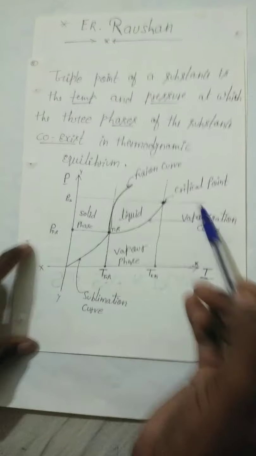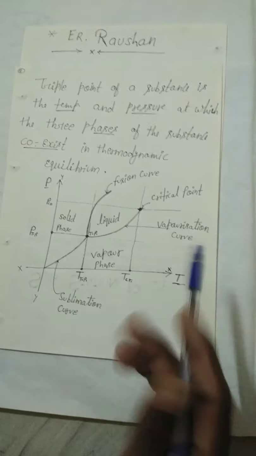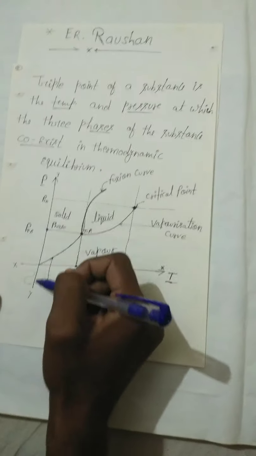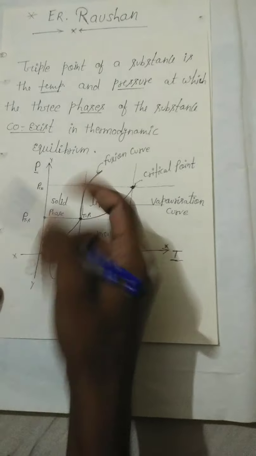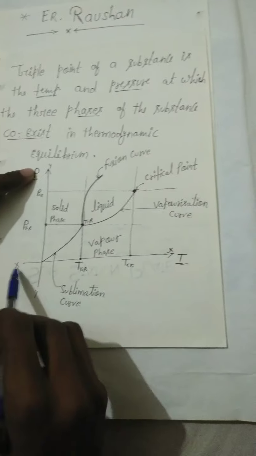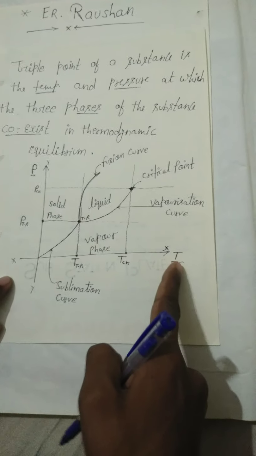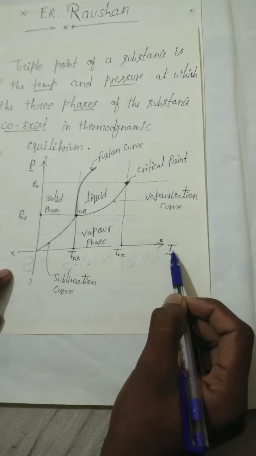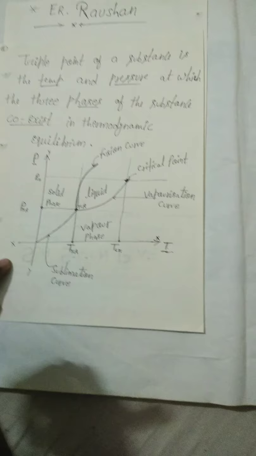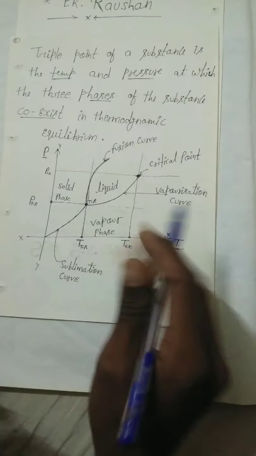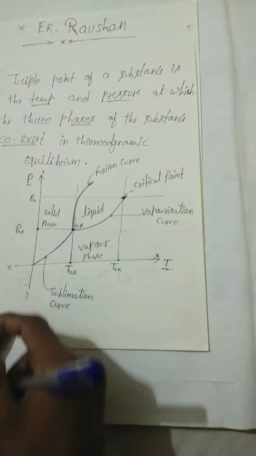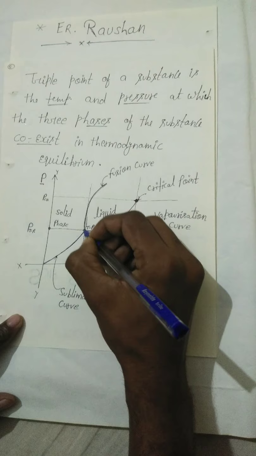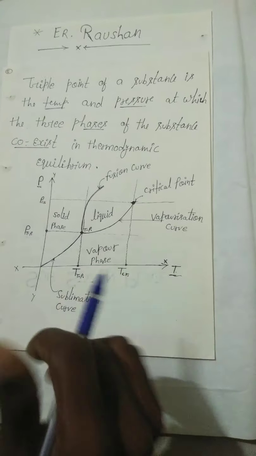Now look at the figure. The x axis denotes the temperature and the y axis denotes the pressure. This curve is known as the sublimation curve, this curve is known as the vaporization curve, and this curve is known as the fusion curve.